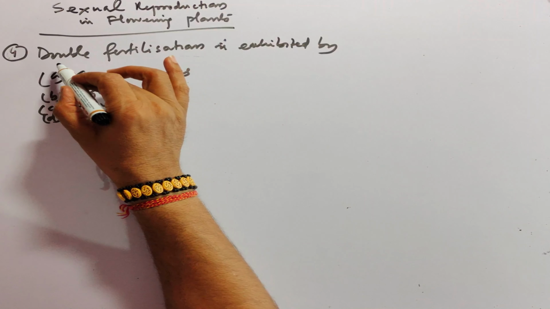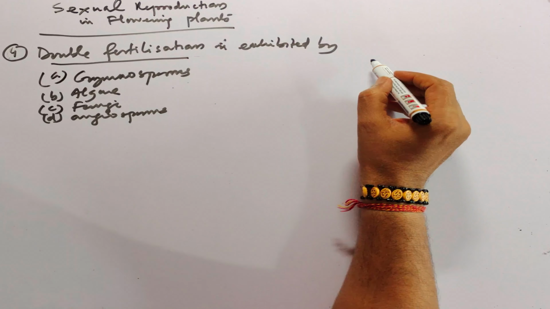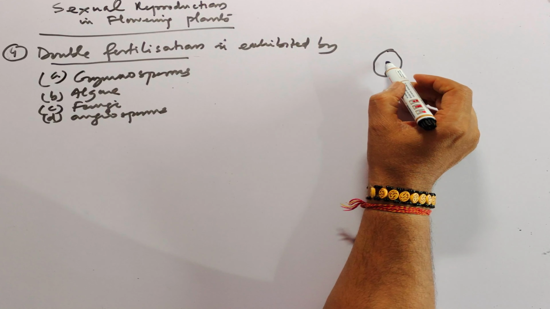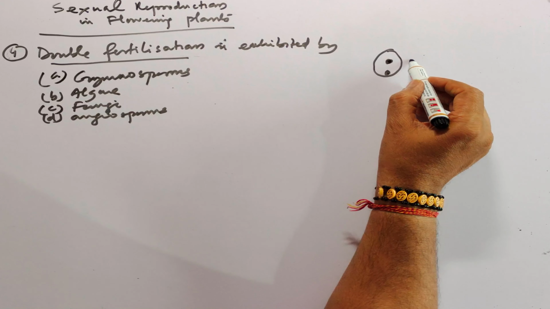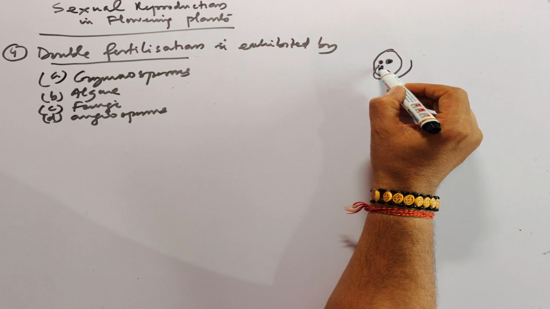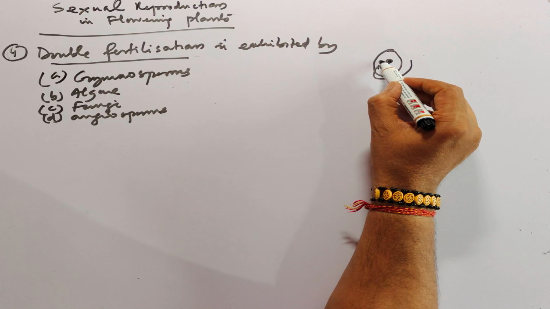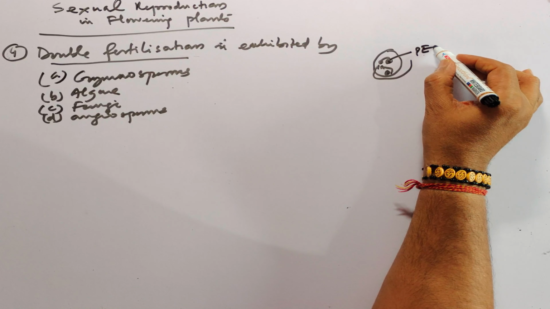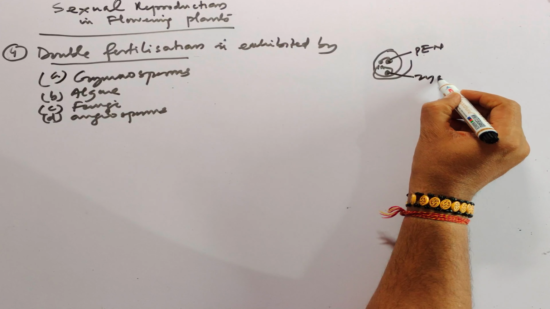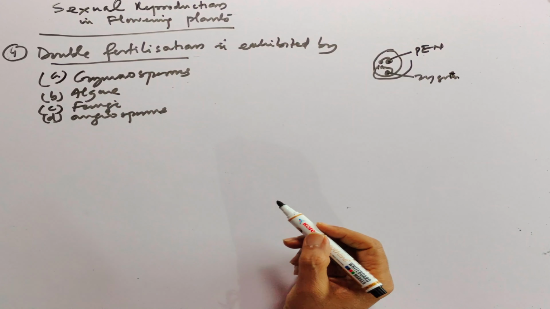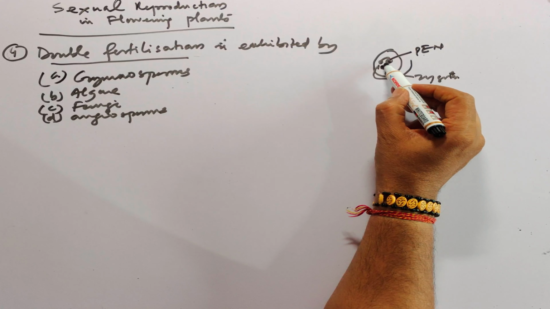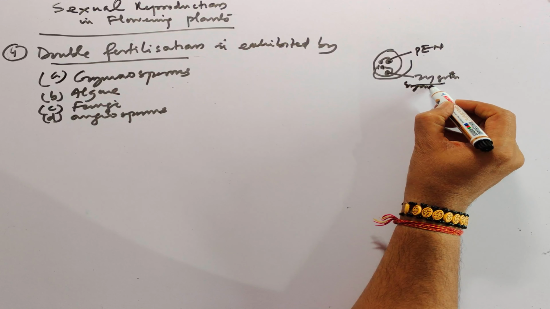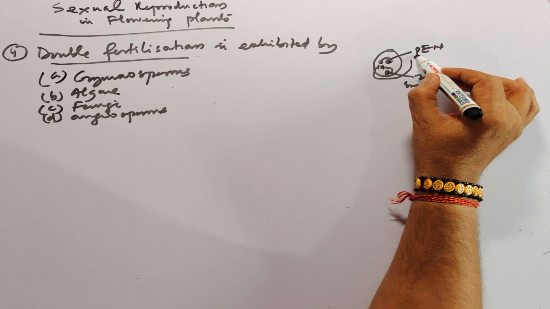So double fertilization, triple fusion we have discussed. You know that in the embryo sac the ovum is there and the secondary nucleus is there. Two male gametes come inside through the pollen tube. One fuses with the egg, forming the zygote, and another fuses with the secondary nucleus, forming the primary endosperm nucleus. So this is called double fertilization. Two male gametes fertilize separately. This is syngamy, and this is the triple fusion.